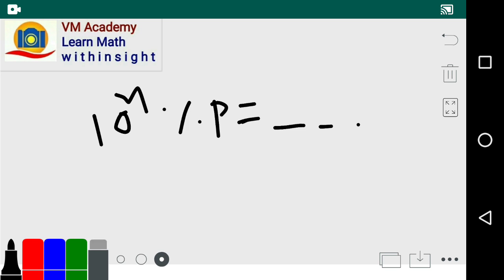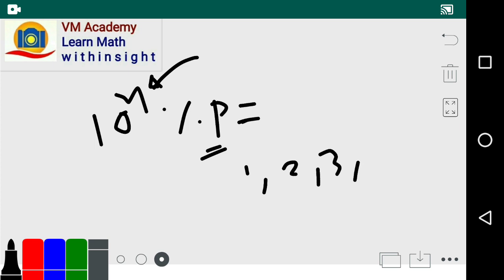Except 0, it can give other remainders depending on the value of n. So what are the possible remainders? 1, 2, 3, 4, and so on, up to p minus 1.